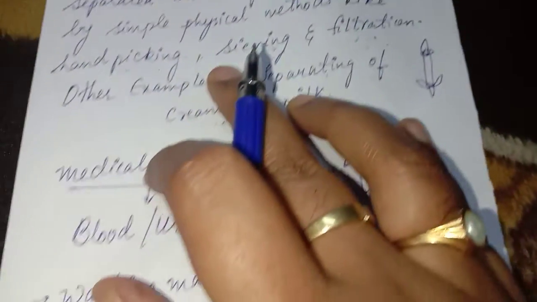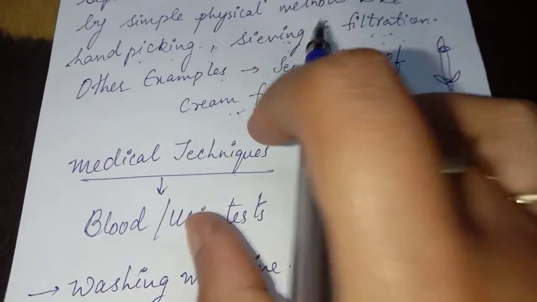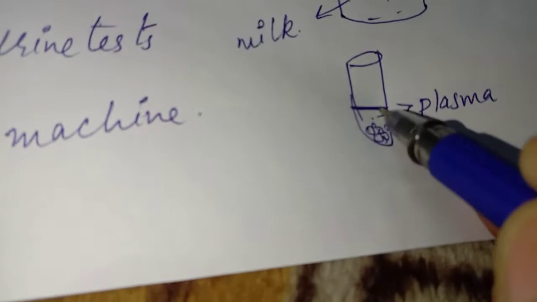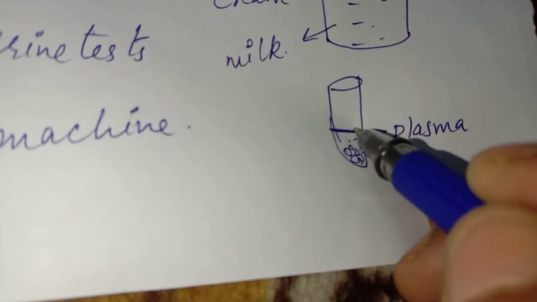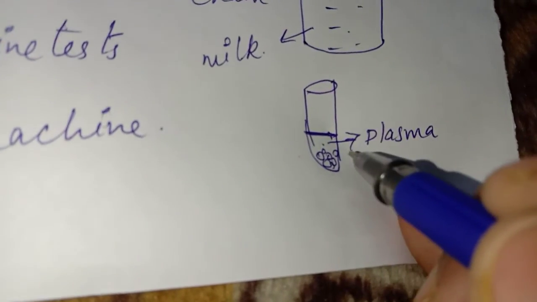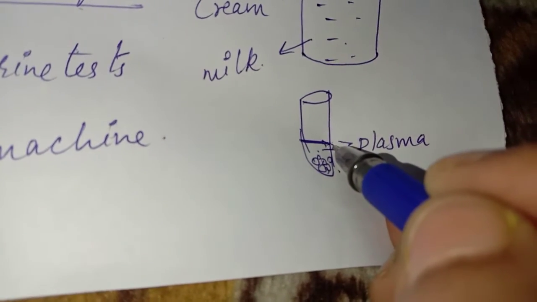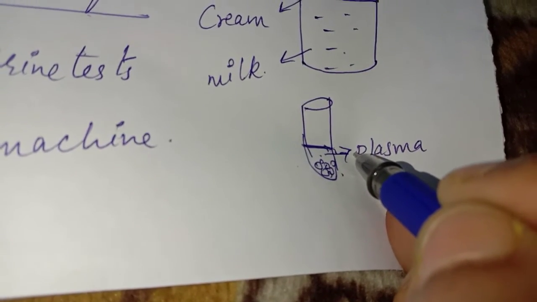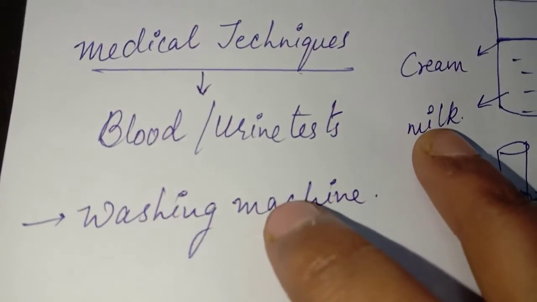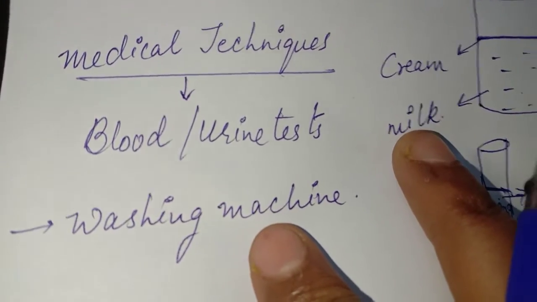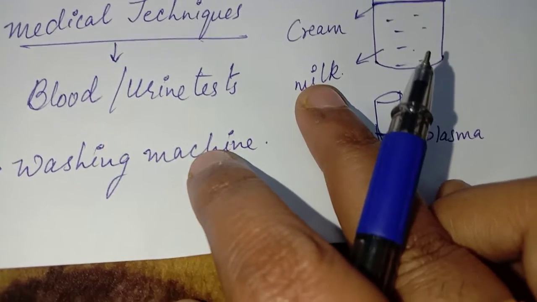In the medical field also, you can see this in blood and urine tests. If you take a blood sample in a test tube and leave it for a while, after a few minutes you can observe that the blood cells settle down, and the white-colored liquid which floats on it is nothing but the plasma. One more example is the washing machine, where all the water can be squeezed out from your wet clothes.